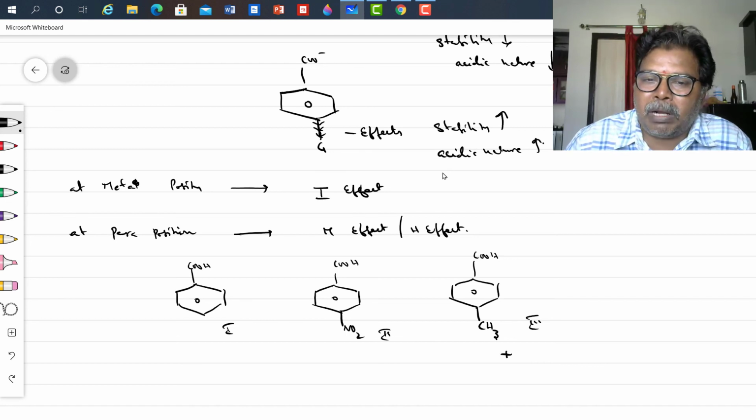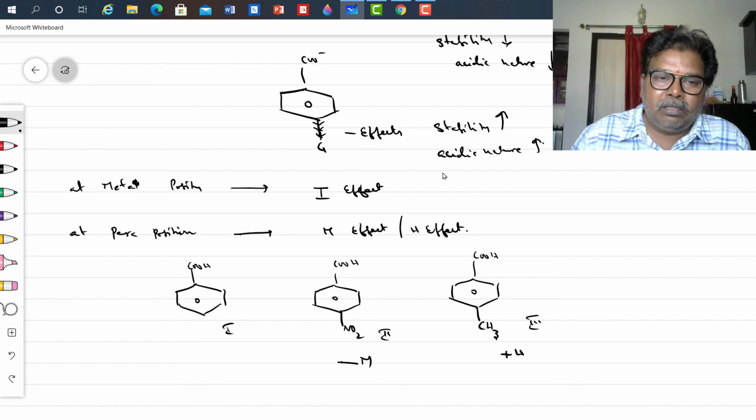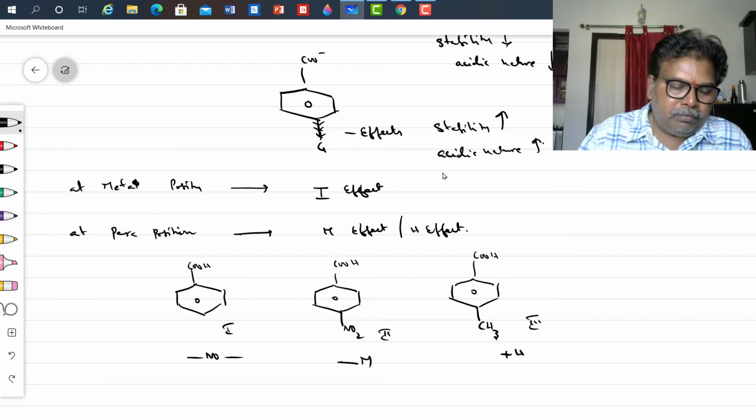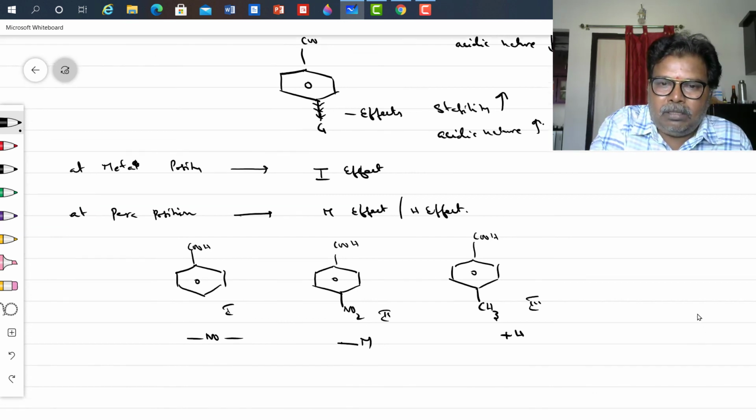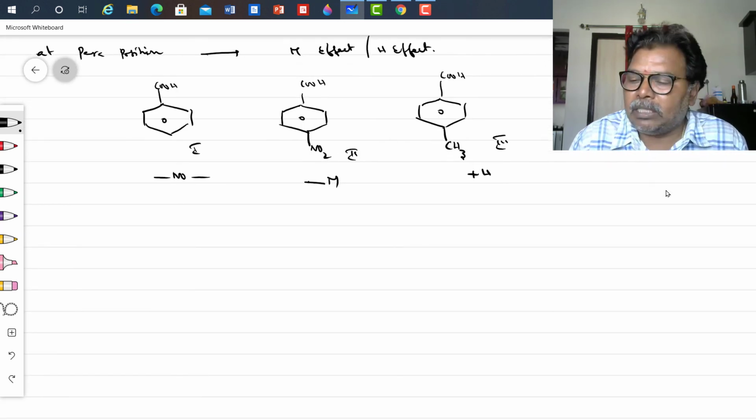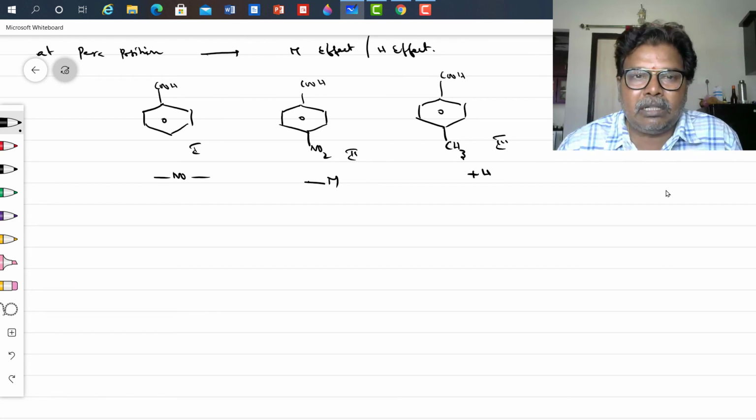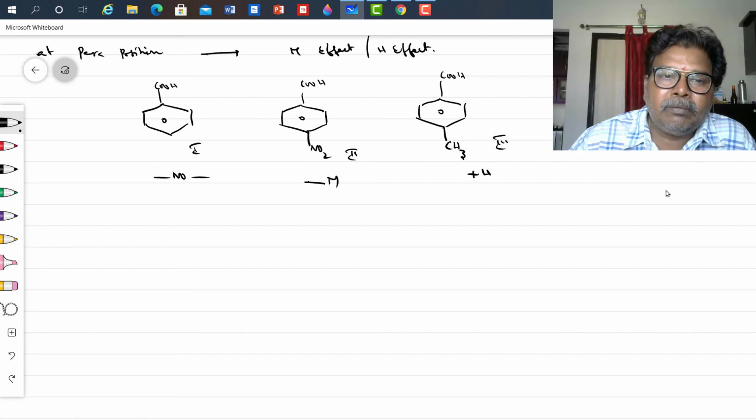The methyl group shows a plus H effect on the reference. And the nitro group shows a minus M effect. There is no group at all in the other. So all plus effects decrease the acidic nature. All minus effects increase the acidic nature of the acid.